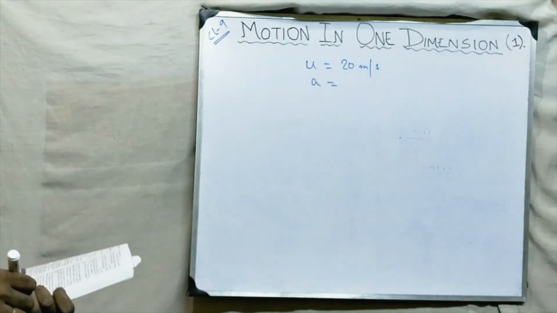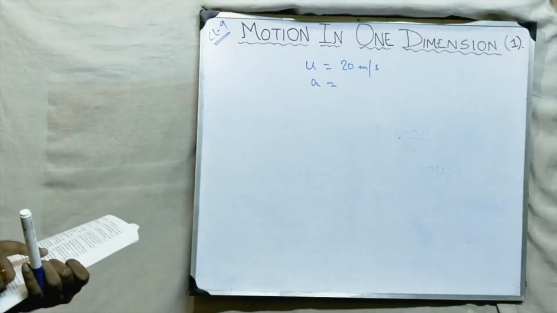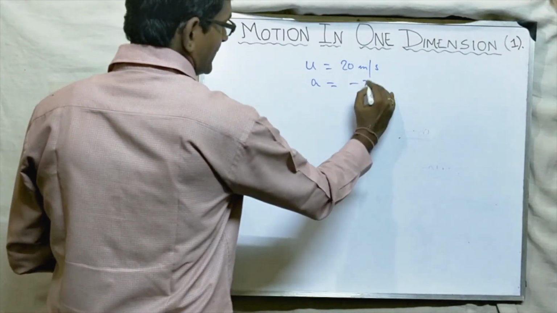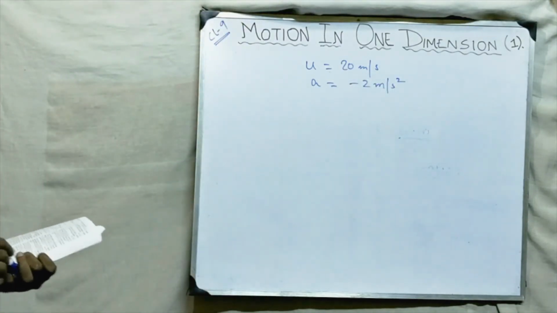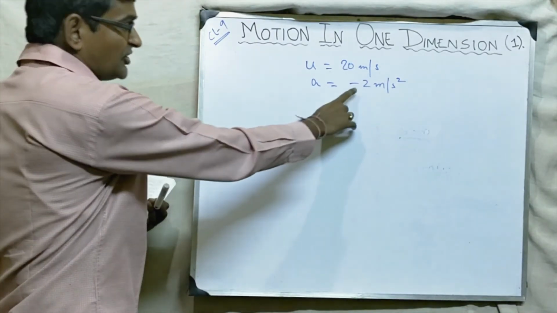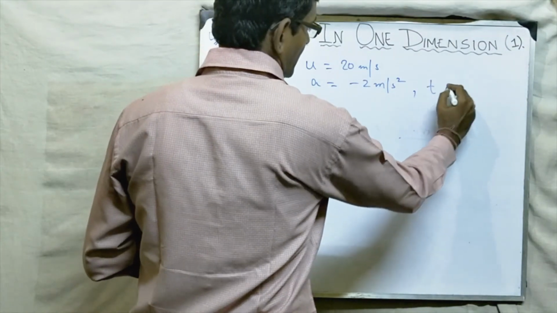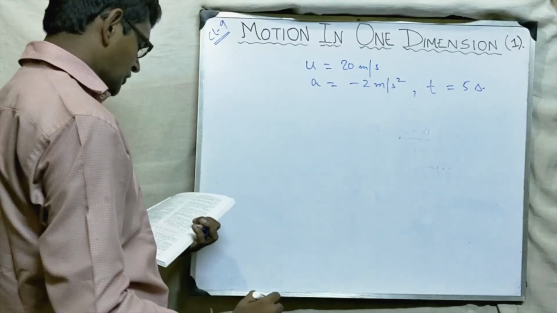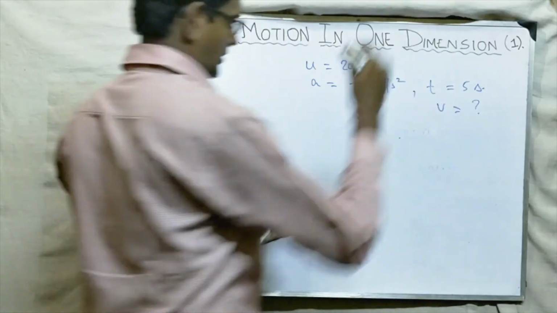Retardation, I told you in the beginning, is negative acceleration. So retardation is minus 2. The question does not give the minus sign. They have only said retardation. But what I am writing is acceleration, so this minus we have to supply ourselves. And what will be the velocity after 5 seconds? So t is given as 5 seconds. V you have to find out.